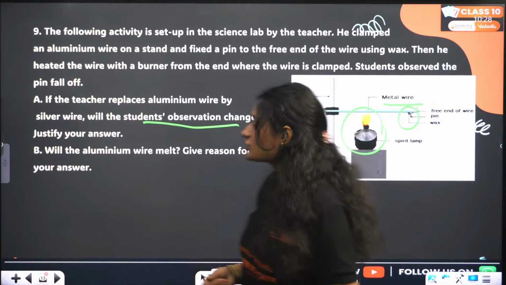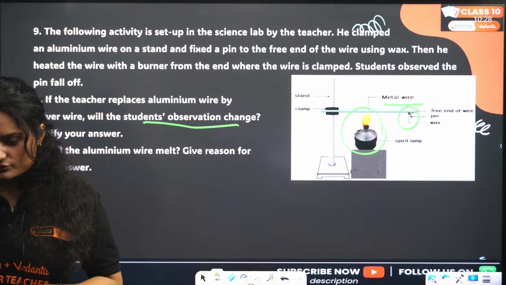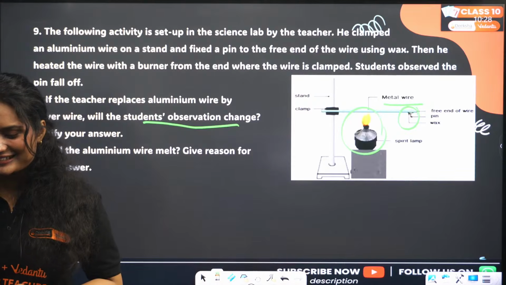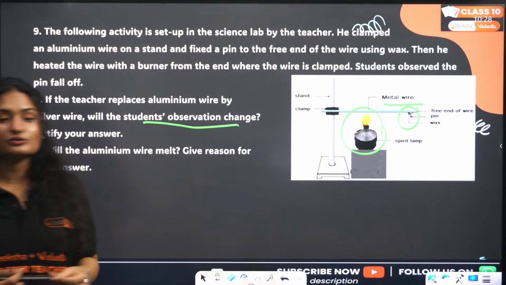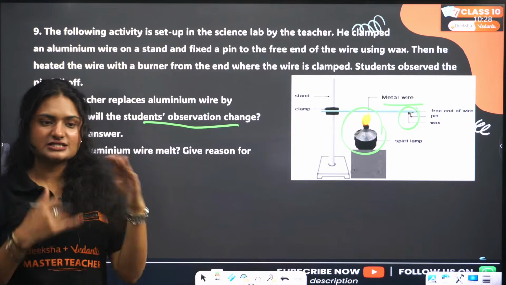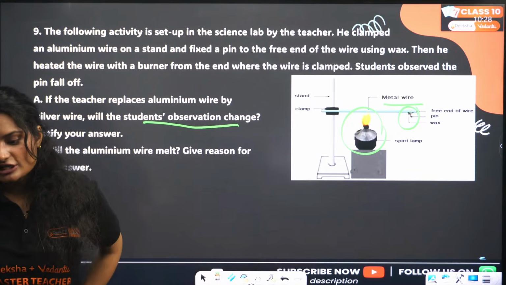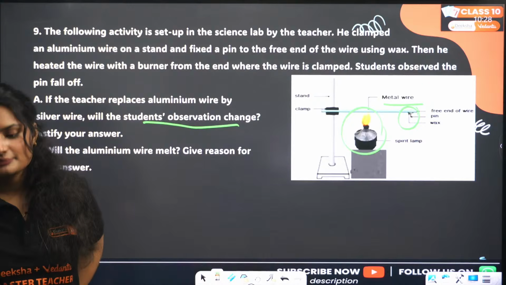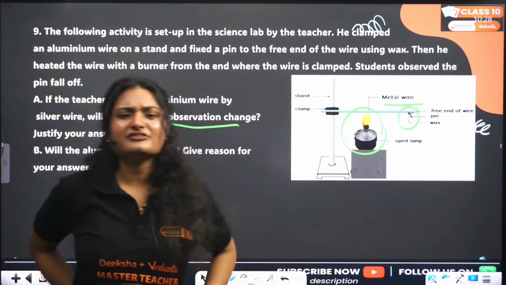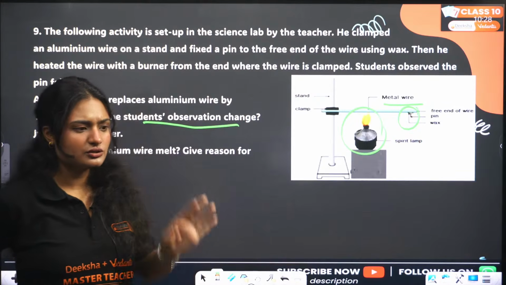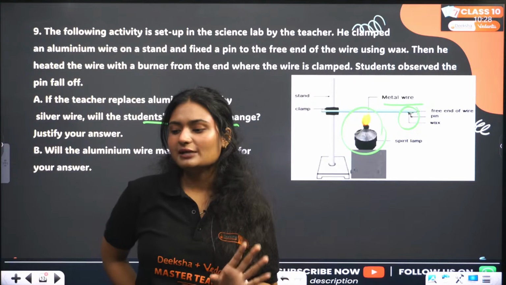Do you think the students will observe the change? What if copper do not save gold? So copper did save gold, okay? You can learn it that way also. Yes, that is also one way to memorize it. As far as you have mnemonics, do not concern much. Any mnemonic will work if you remember it. It should help in your exam.